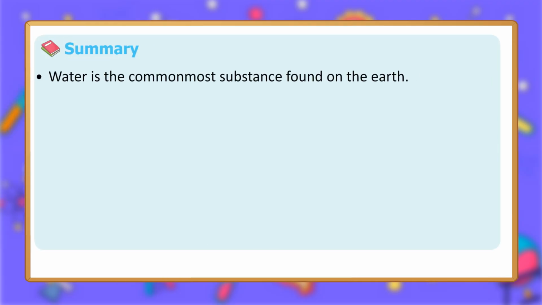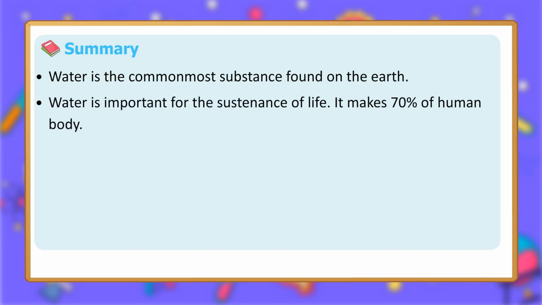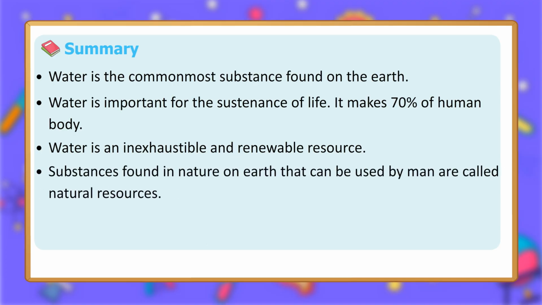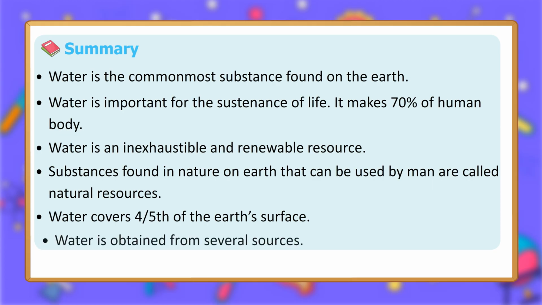Summary. Water is the commonmost substance found on the earth. Water is important for the sustenance of life. It makes 70% of human body. Water is an inexhaustible and renewable resource. Substances found in nature on earth that can be used by man are called natural resources. Water covers 4/5 of the earth's surface.